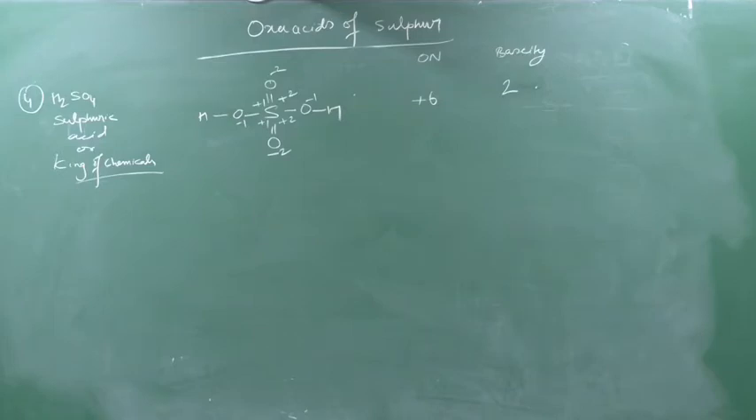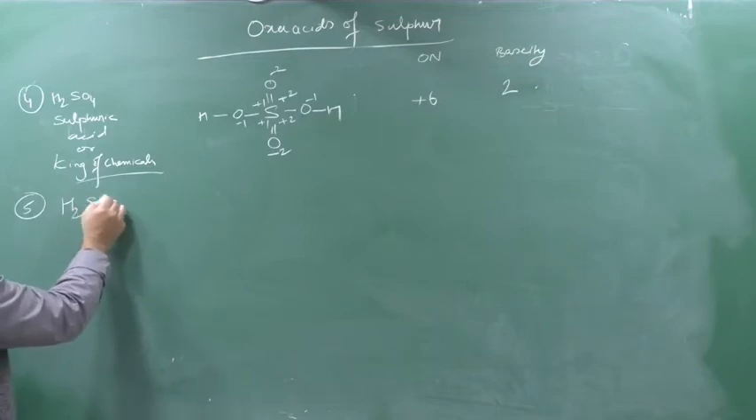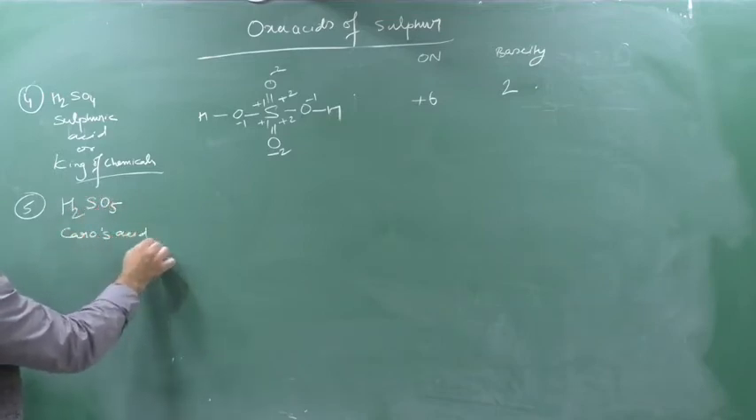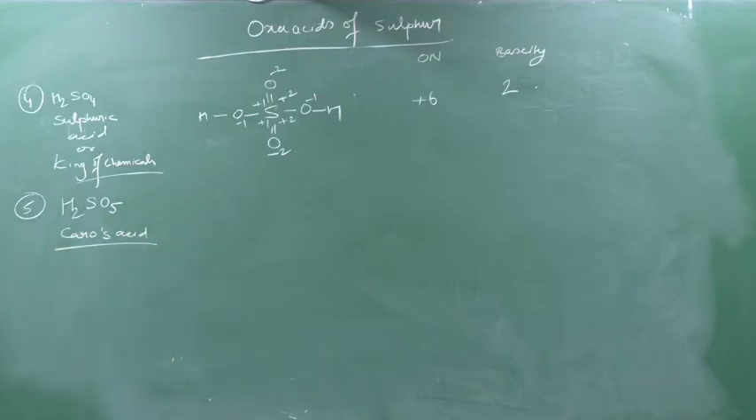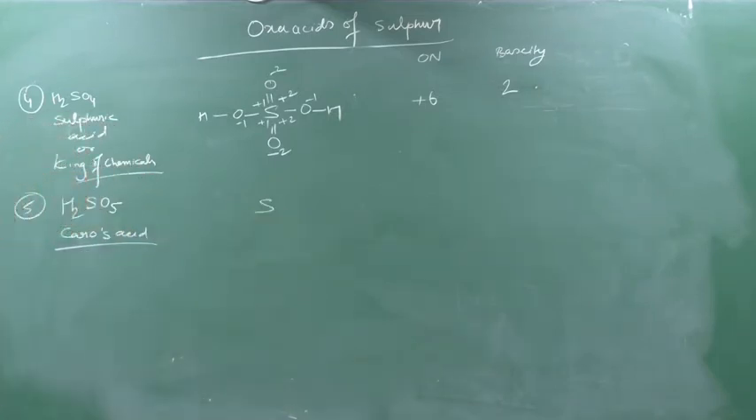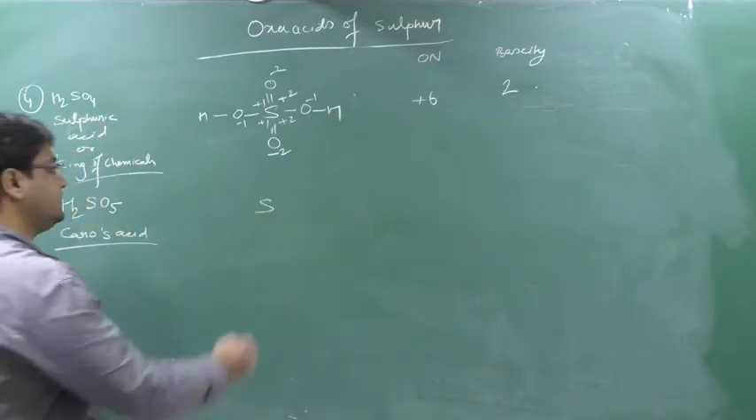Clear? Simple. Next we will go with the fifth, H2SO5. This we say as Caro's acid. Very, very important. What will be the other name? We will see this. So, sulfur oxidation: there is only one sulfur, and sulfur has the capacity to make how many bonds? 6 bonds.